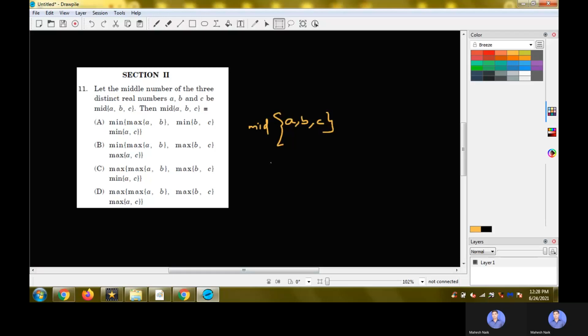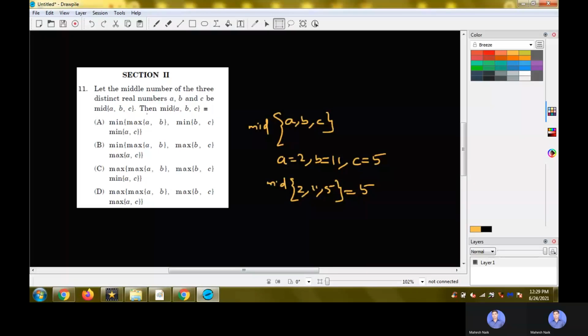For this purpose, the easiest way would be assigning some values to A, B, and C, and then accordingly examining these options. So if we take A as 2, B as 11, and C as 5, then the mid of these numbers, that is 2, 11, and 5, would be 5. Now let's try to analyze this with the options that we have.